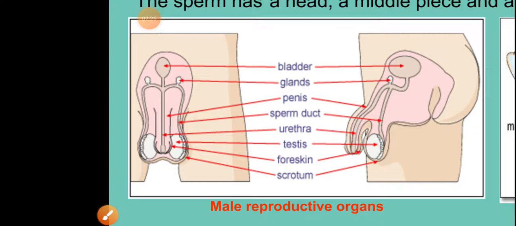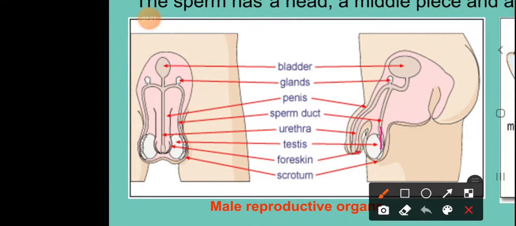Now from the epididymis, the sperm cells enter a duct-like, tube-like structure called your sperm duct, or the vas deferens. This vas deferens helps the sperms to travel upward into the abdomen.